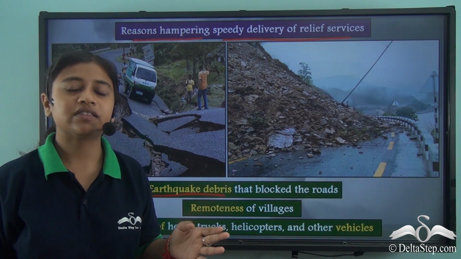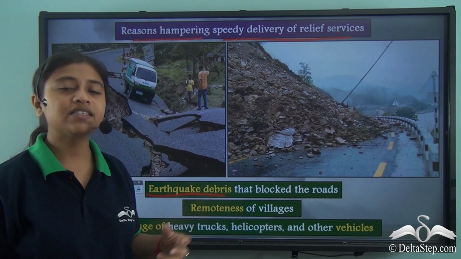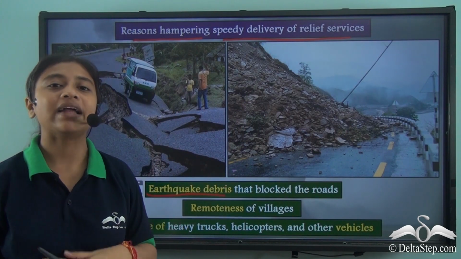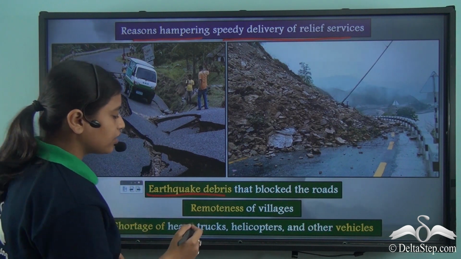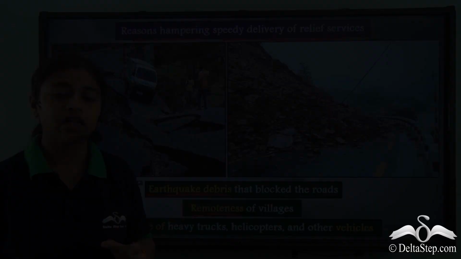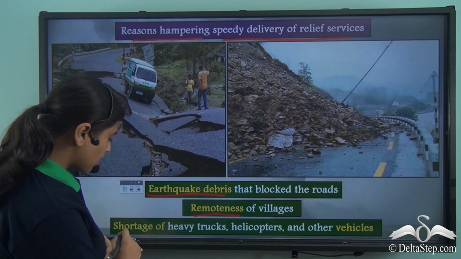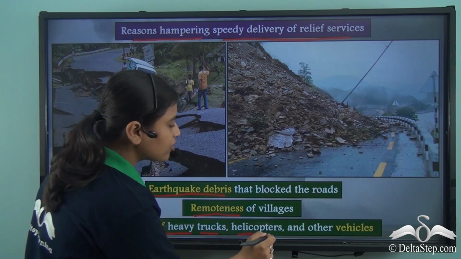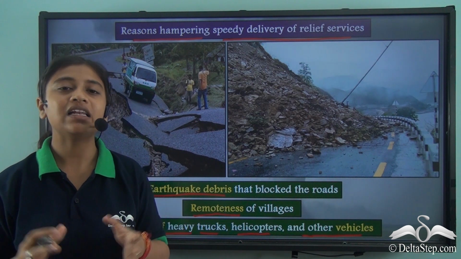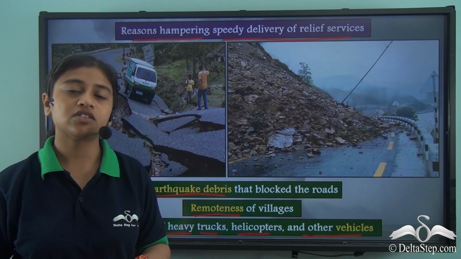There were many roads that led to remote villages, but those roads were blocked by the earthquake debris, making it difficult for the vehicles or the rescue team to cross the debris and provide immediate help to the people. Another reason was the remoteness of the villages, which delayed speedy delivery. The last reason was the shortage of heavy trucks, helicopters and other vehicles that were capable of providing water and food in large quantities. The shortage of these important vehicles further delayed the process of speedy recovery.